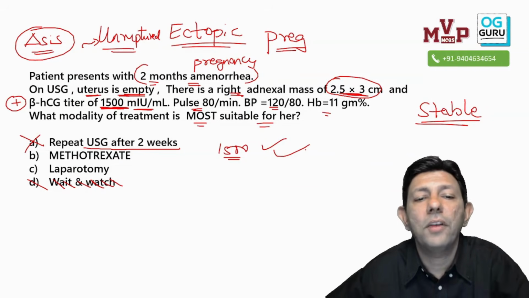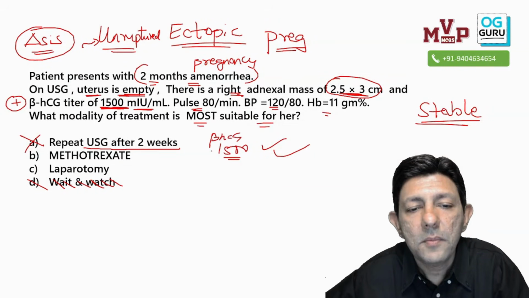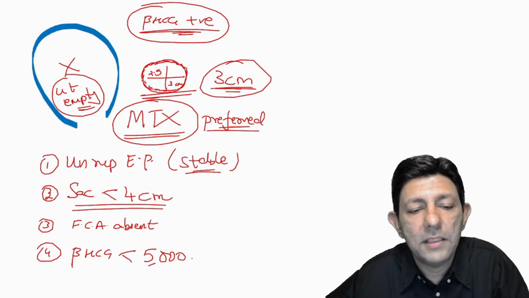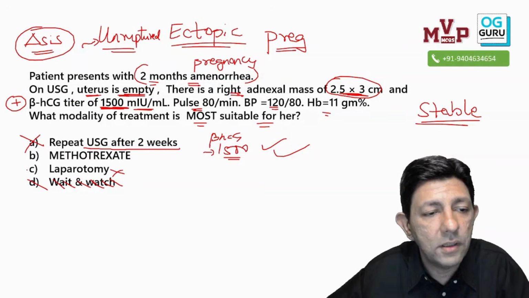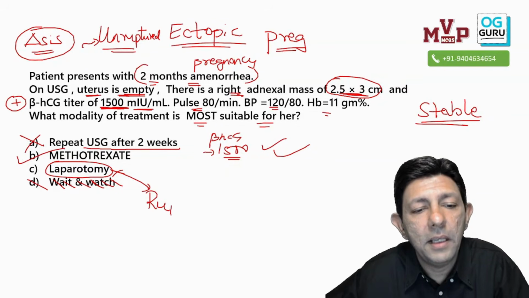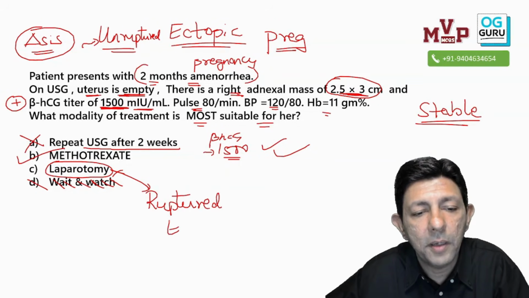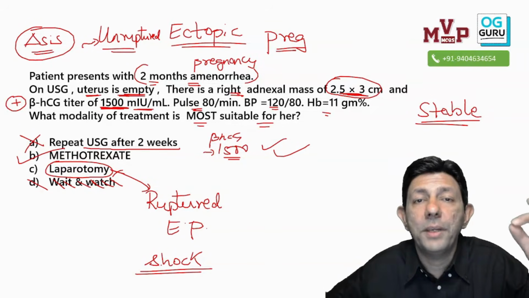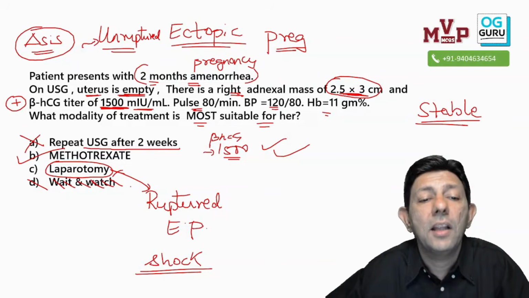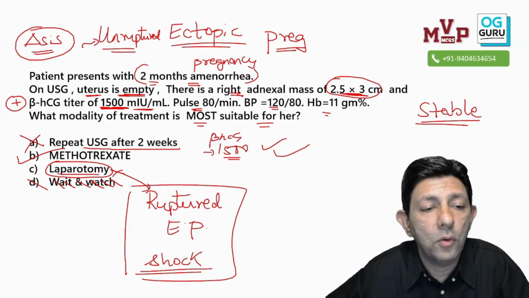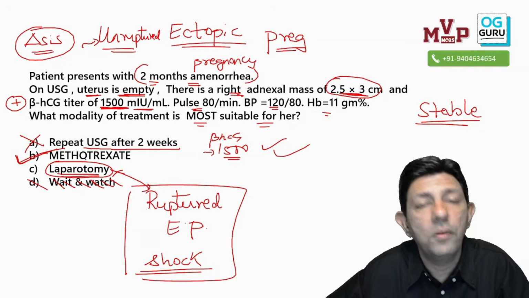So can I give methotrexate? Yes, sir. With beta HCG of 1500, less than 5000 micro international units per ml, all these criteria are satisfied, and therefore no need to do a surgery. Surgery or a laparotomy would be done mainly for ruptured ectopic pregnancy, where the patient has come to us in shock. If they tell you patient BP 90/60, hemoglobin 6, then immediately IV fluids, cross match, and for ruptured ectopic with shock we prefer to do laparotomy. Okay, so the answer over here is methotrexate.